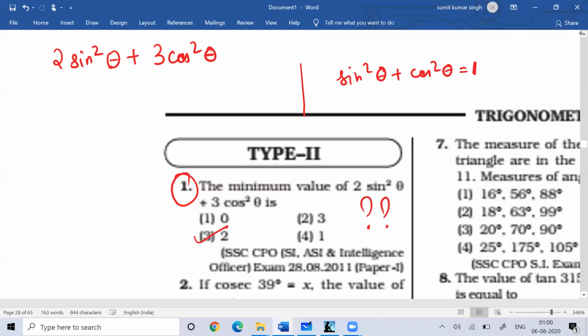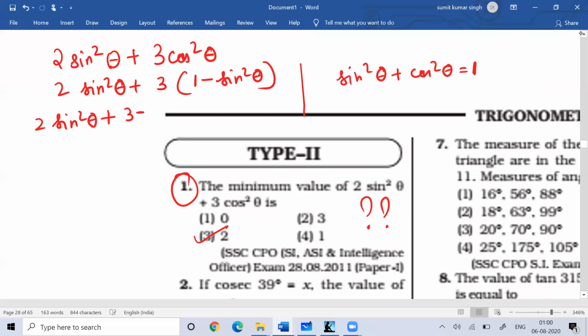So in place of cos square theta I can write 1 minus sine square theta. So this will become 2 sine square theta plus 3 minus 3 sine square theta. So this will become 3 minus sine square theta.